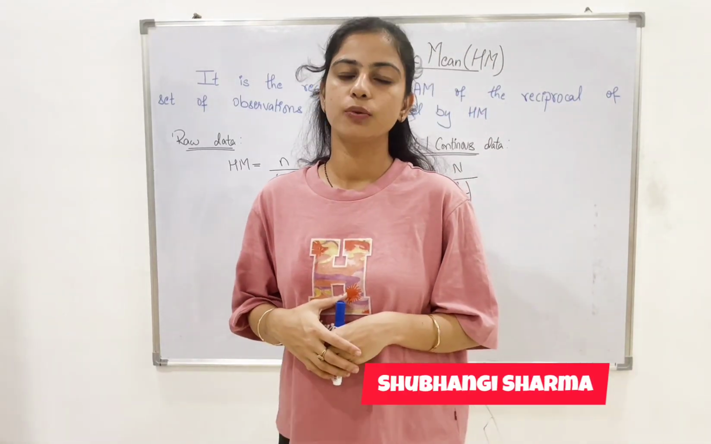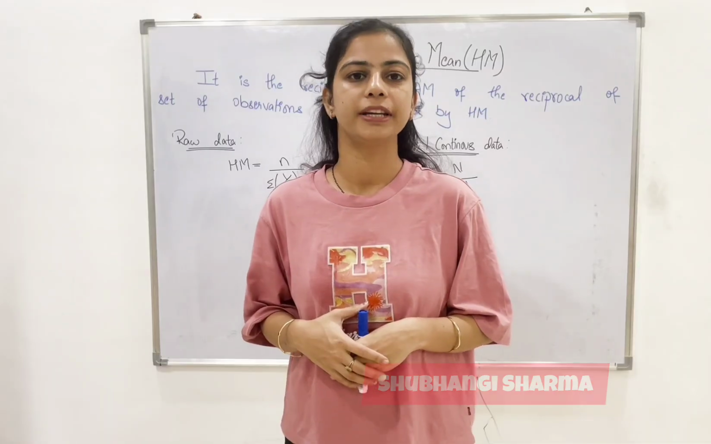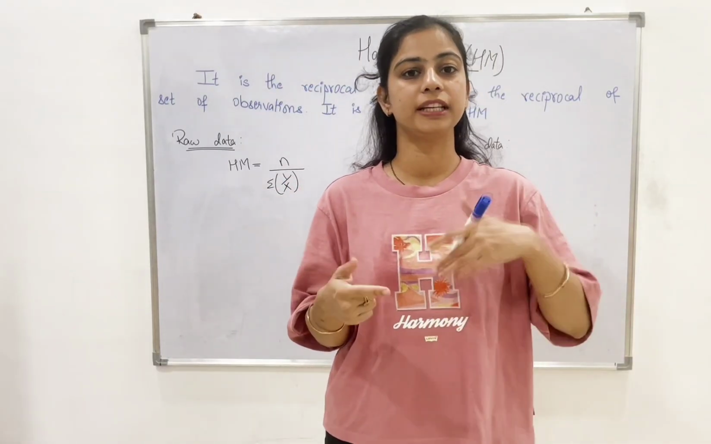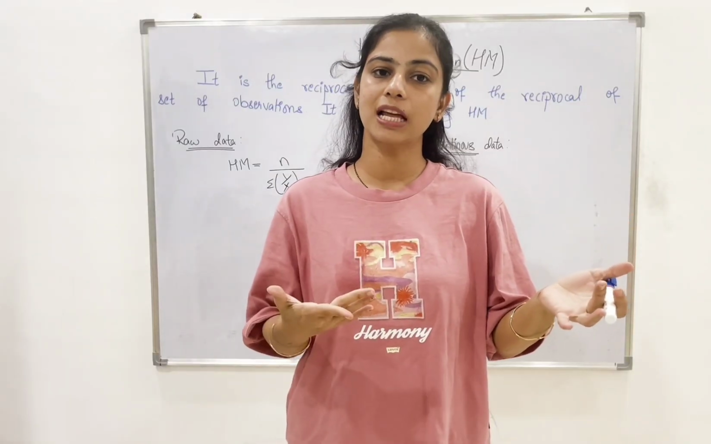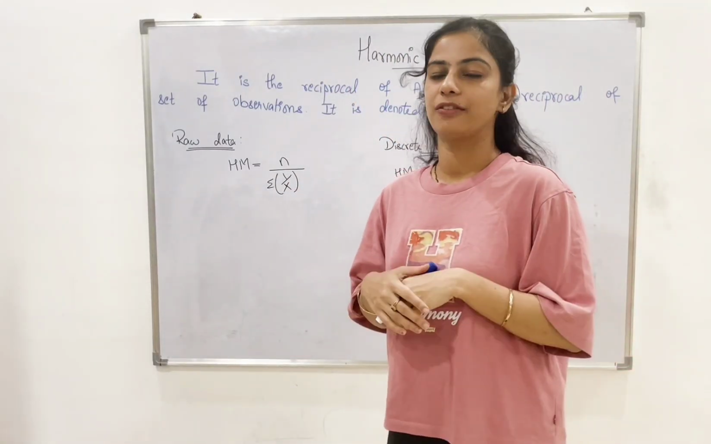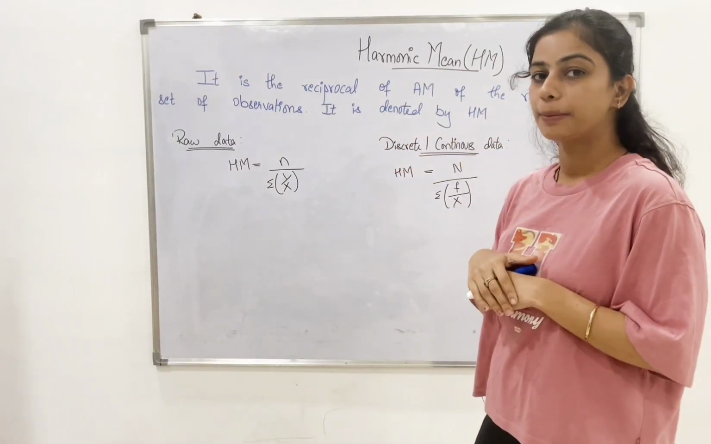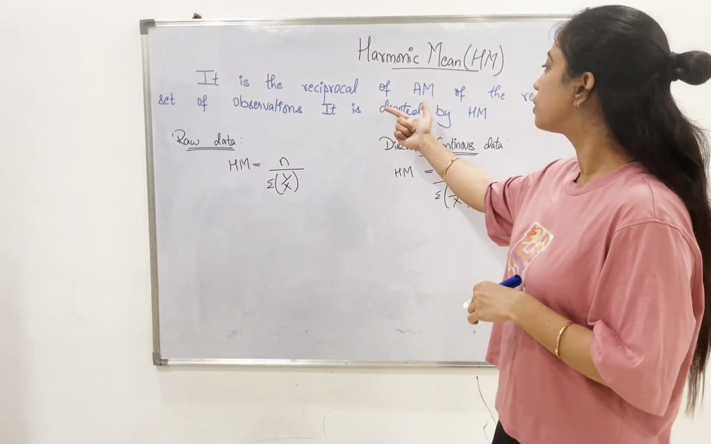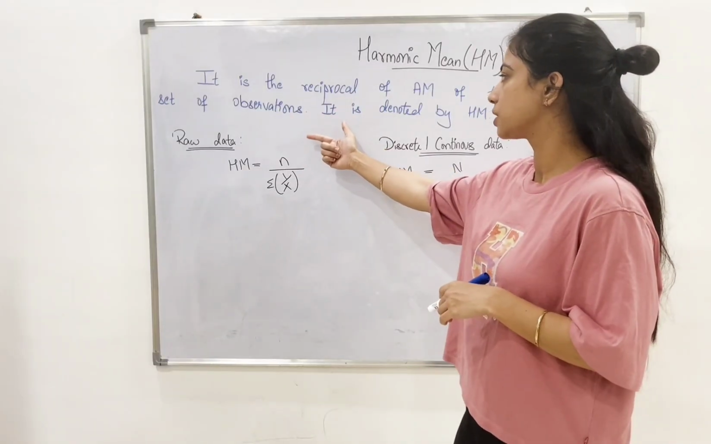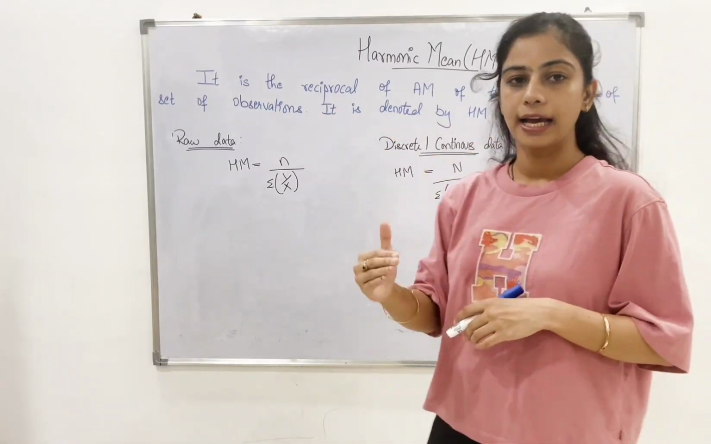So in today's video, we will be looking at the next topic, harmonic mean. We have already completed arithmetic mean and geometric mean in our previous videos. So this is the last topic of averages, or you can call it mathematical averages. So what is harmonic mean? It is the reciprocal of the arithmetic mean of the reciprocals of a set of observations. It is denoted by HM.